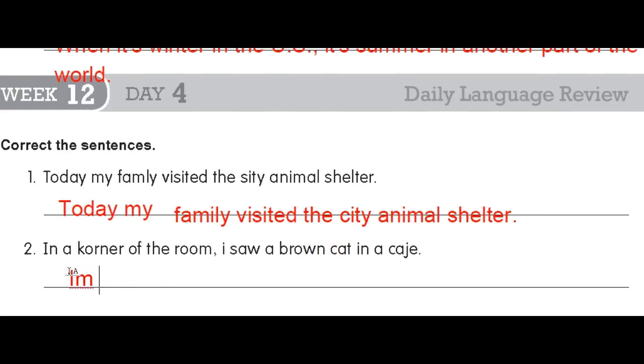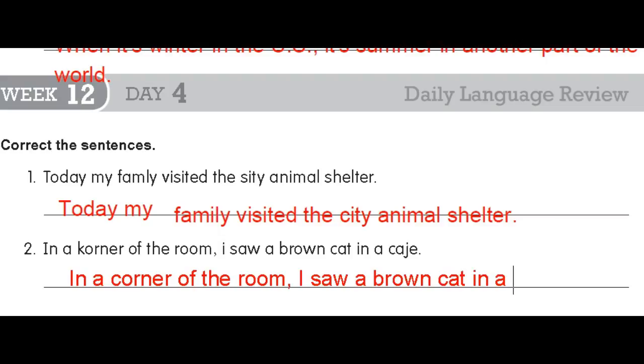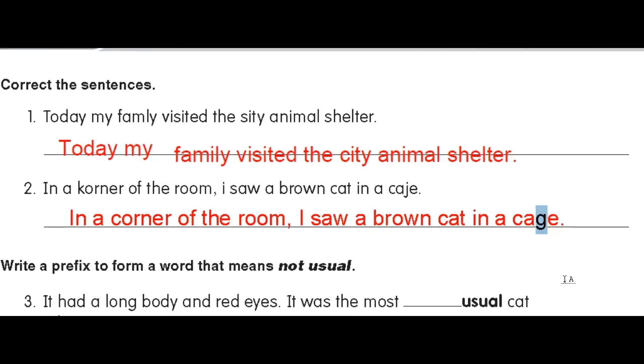Okay, in a corner starts with a C. In a corner of the room, that's a great way to start a sentence. What a good transition. Capital I, saw a brown cat in a C-A-G-E, not J-E. So C is wrong in corner. We need I to be capitalized, and we need a G instead of a J in cage. And those were the only mistakes.